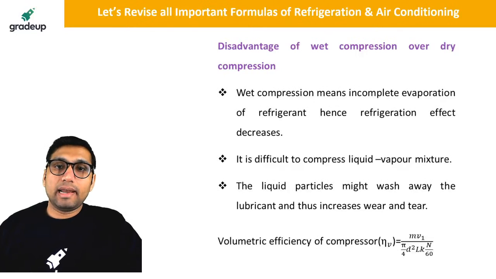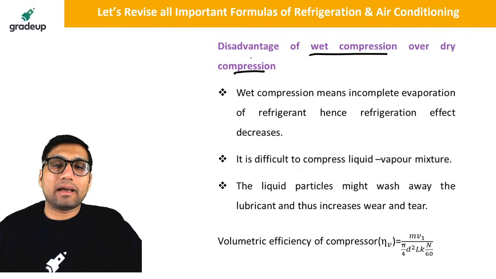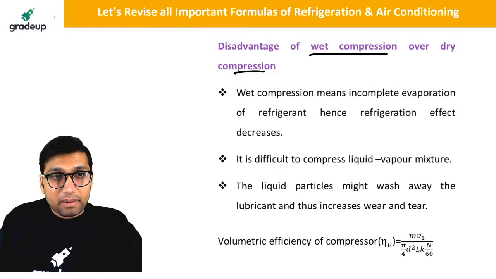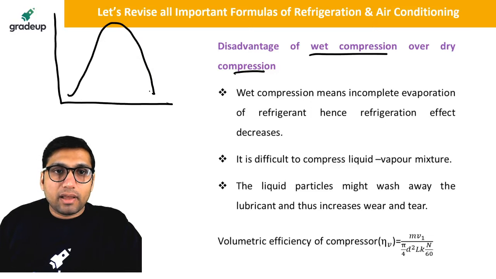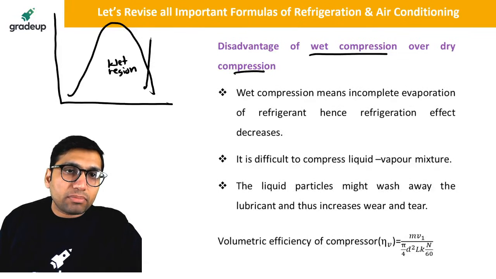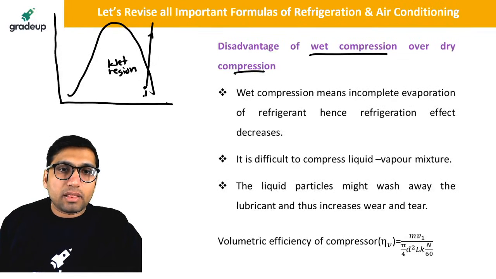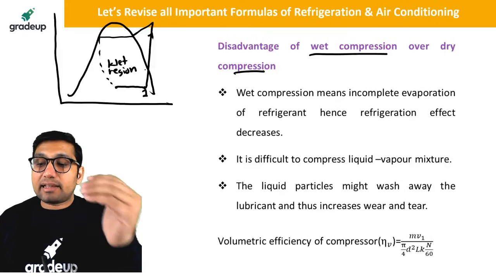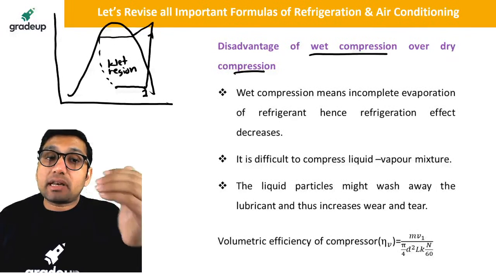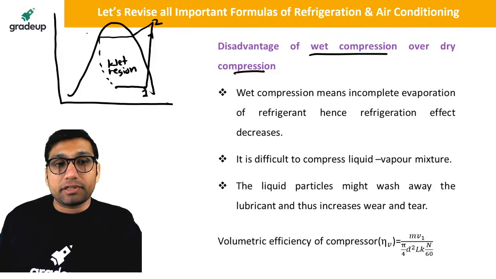Clear? Now there is a very important point of wet compression and dry compression. What is the meaning of wet compression? The simple meaning of wet compression is that if your refrigerant is going into the compressor from this point, this is a point in the wet region. It is the liquid plus vapor region. That is, if the entry to the compressor is from this point, this will give you wet compression. That is, wet compression means a liquid plus vapor mixture is going inside the compressor. That is called wet compression.